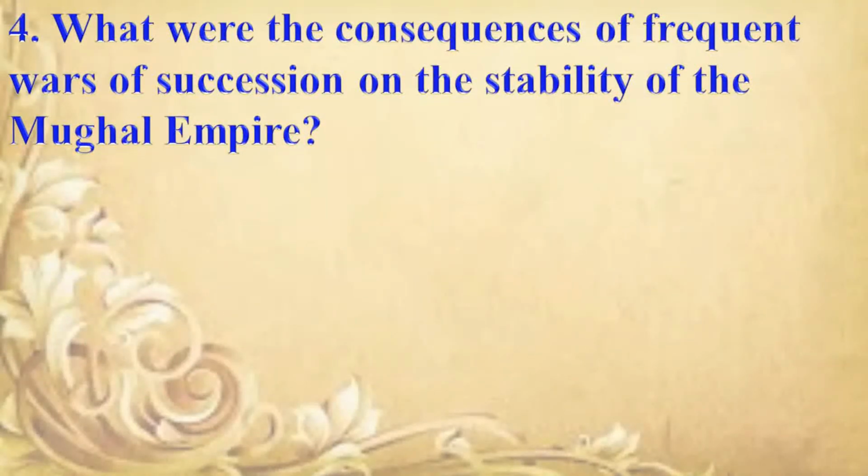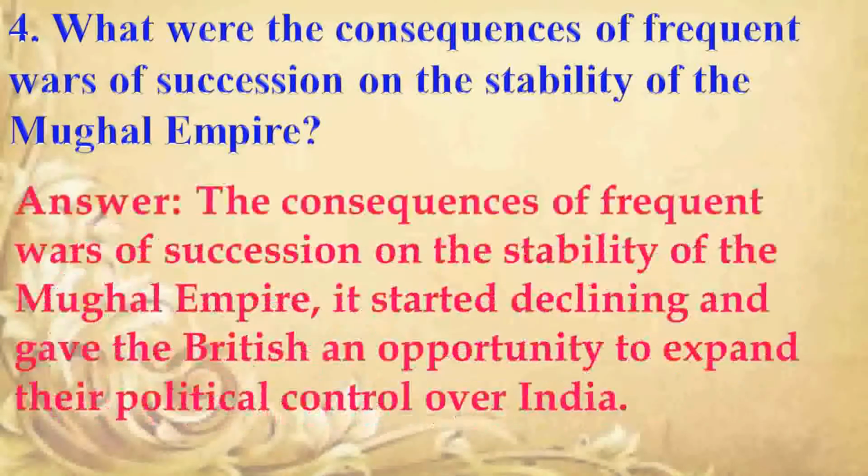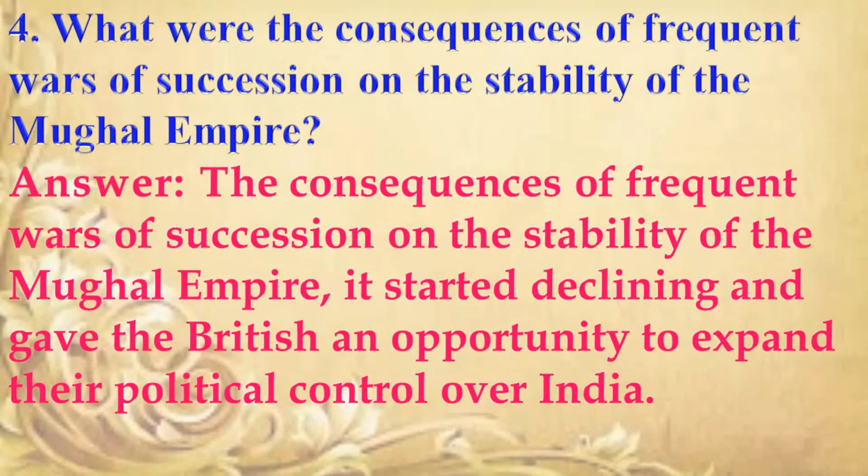Next question. What were the consequences of frequent wars of succession on the stability of the Mughal Empire? Answer is, the Mughal Empire started declining and gave the British an opportunity to expand their political control over India.